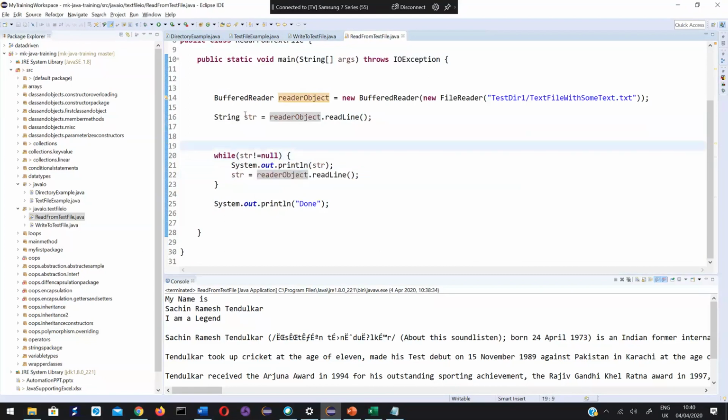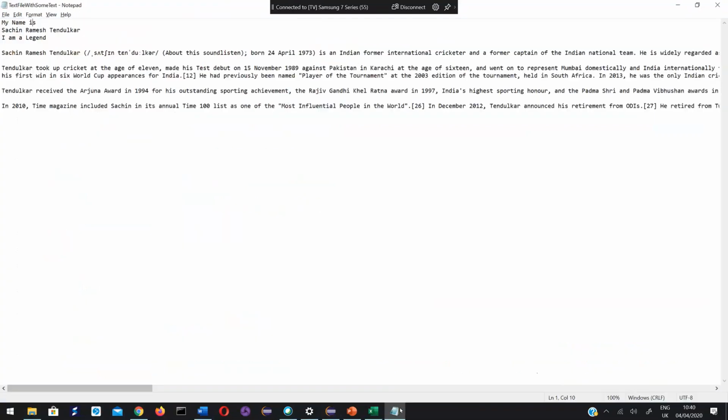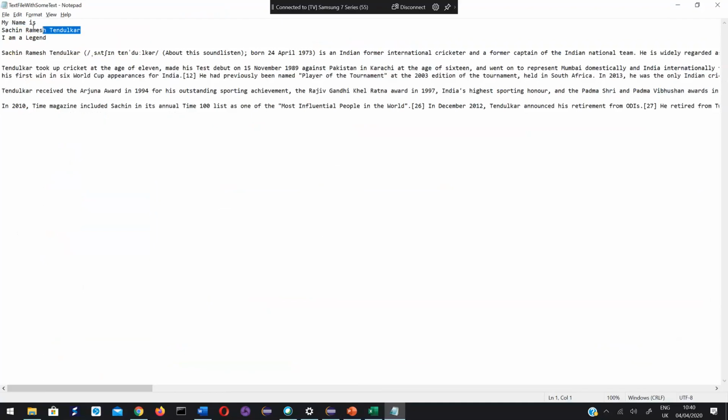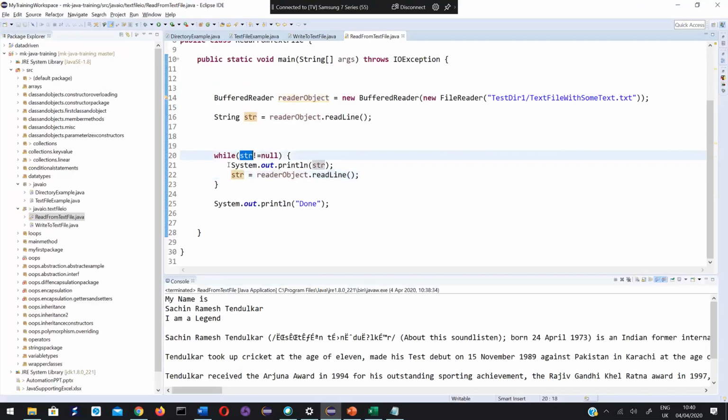First it gives me the first line. Since there is a value, this str value is not null, so it went inside and that line is printed. Then I am calling readLine again on this object. Now it returns this next line.